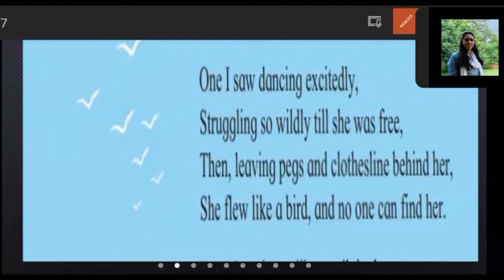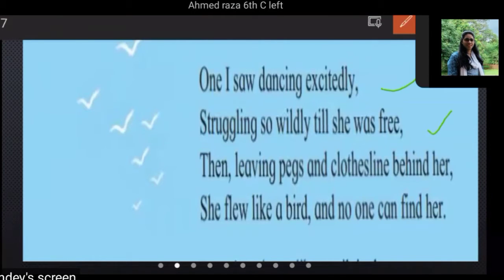One I saw dancing excitedly, struggling so wildly till she was free.